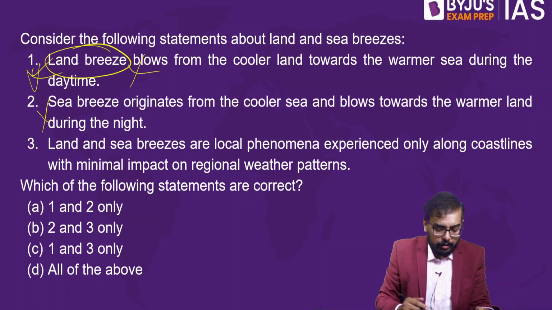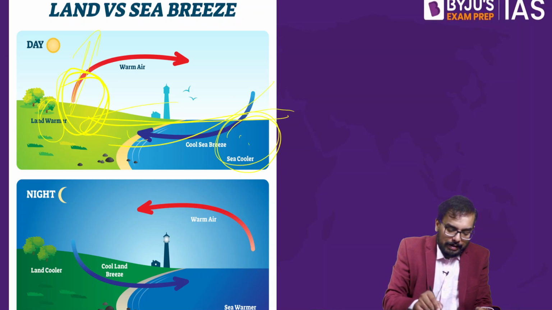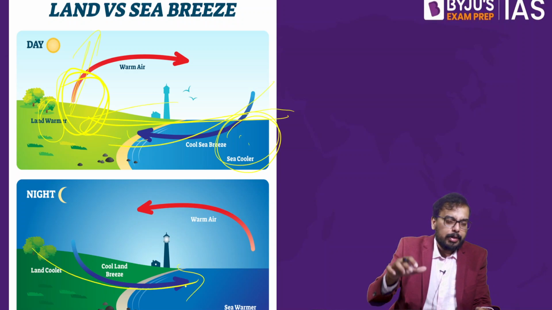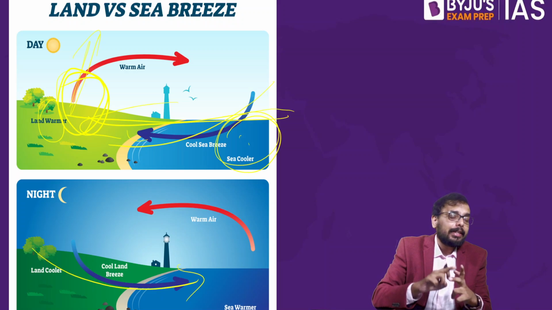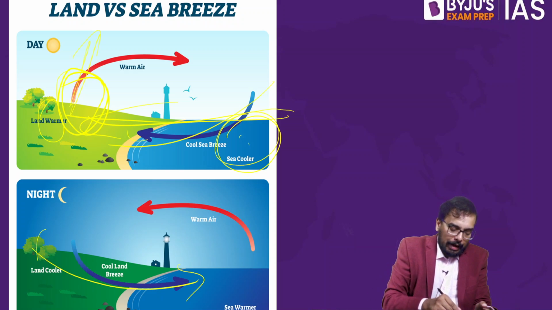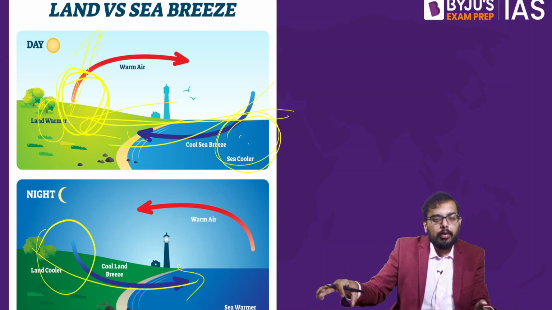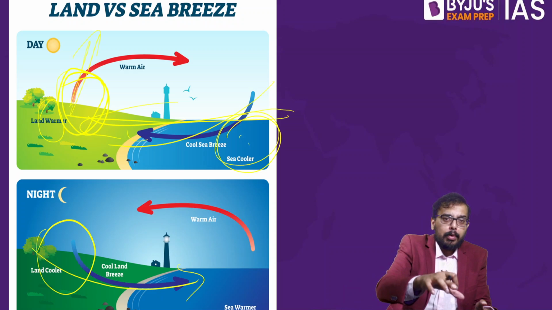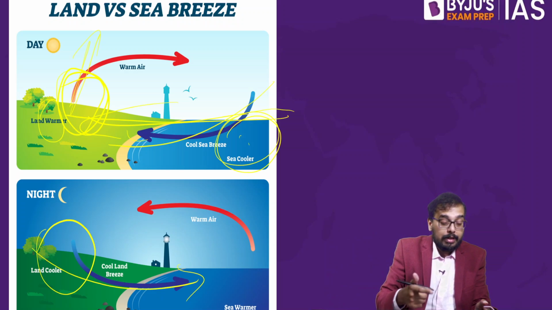So this statement is wrong. If you see here, in the daytime we have sea breeze, in the night time we have land breeze, because the specific heat of land is very high. In the morning the land heats up quickly, in the evening or say in the night the land cools quickly. As a result, the land becomes way cooler than the ocean in the night, and in the morning the land becomes way hotter compared to the ocean. So that is in the daytime.